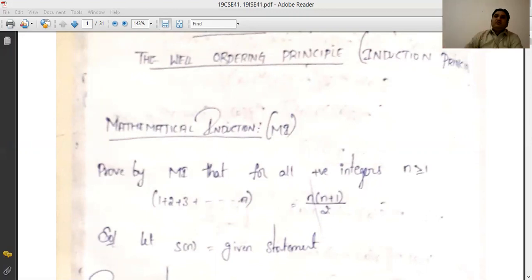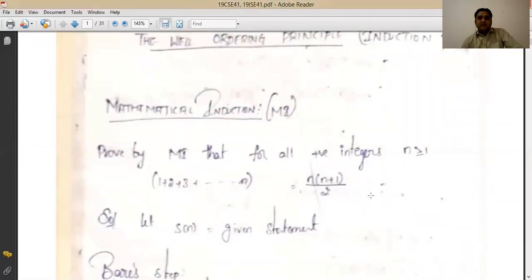Right? Then we move on to the induction step. What is the induction step? In that we assume, we suppose that the given theorem is correct for any value n equal to k. We suppose, okay? That means whatever the formula is given to us, it is correct for n equal to k. So replace in that given statement n equal to k and write your own statement that this given theorem or the statement is correct for the value n equal to k, right? So this is given and we have it in our hand. We have the statement, right?